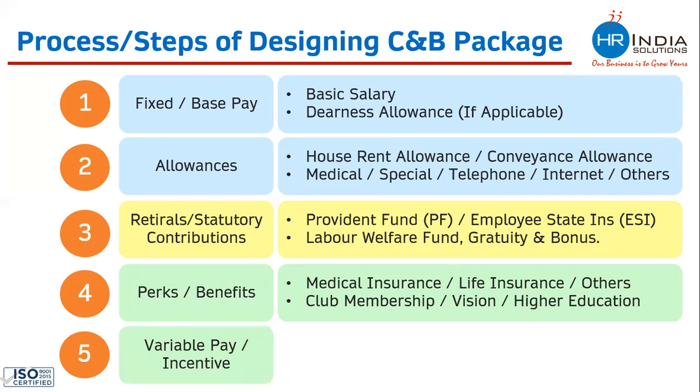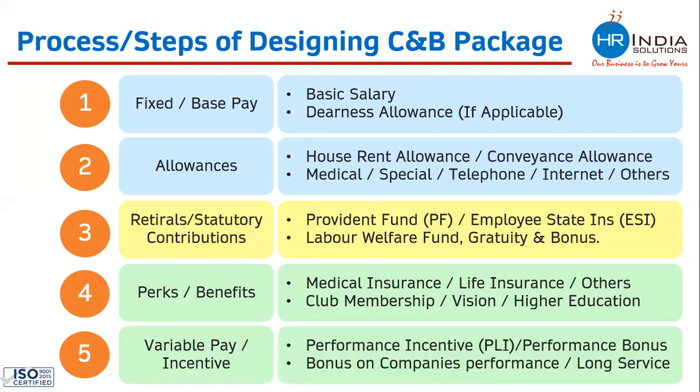The various names given to variable pay or incentive is performance incentive. Many companies call it PLI, which stands for performance linked incentive. Many companies call it performance bonus. Many companies are paying bonus on the company's performance and not on individual performance. And there are many companies who are paying bonus on long service.